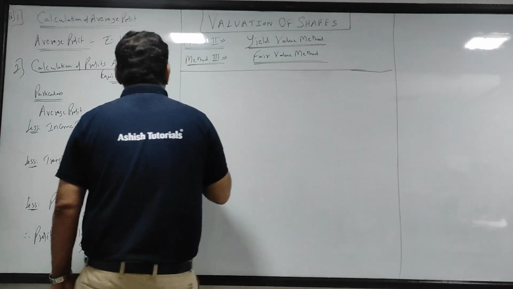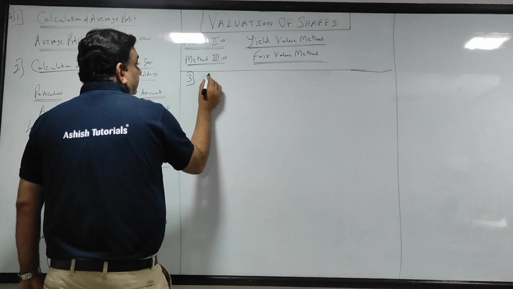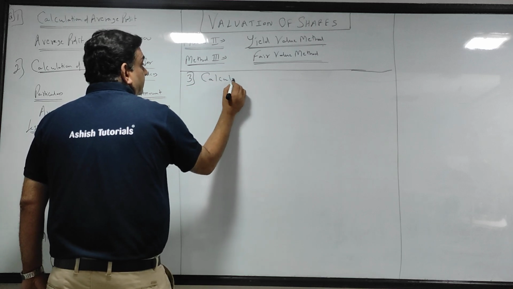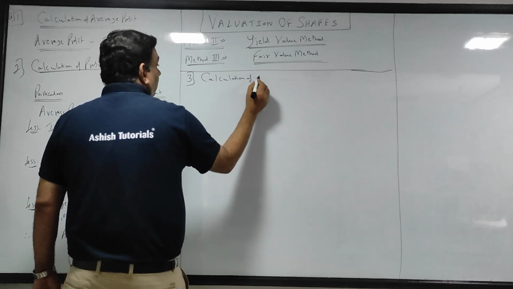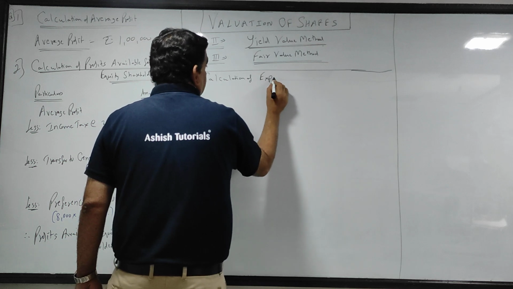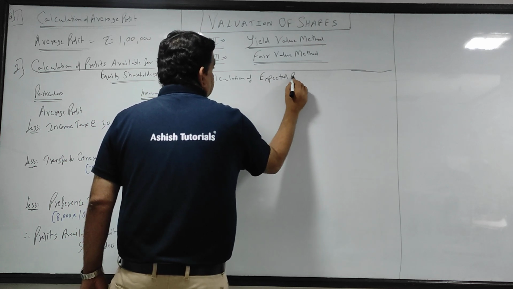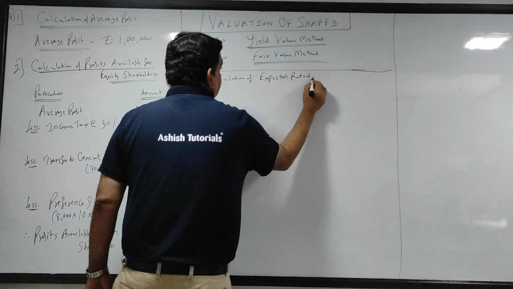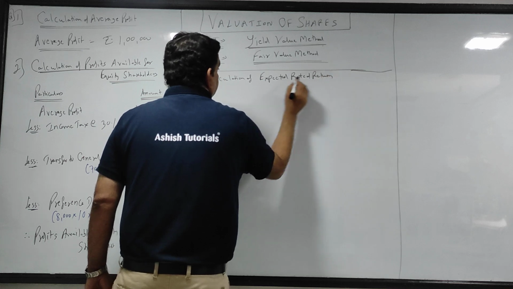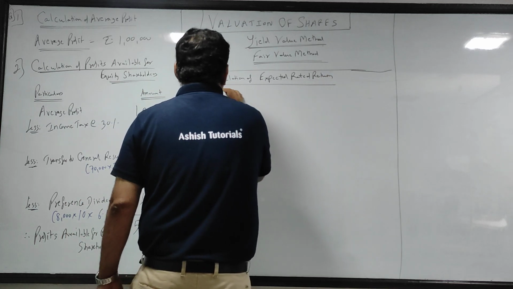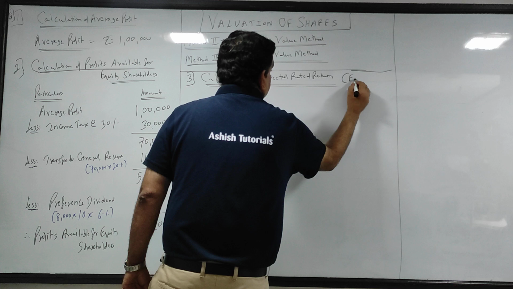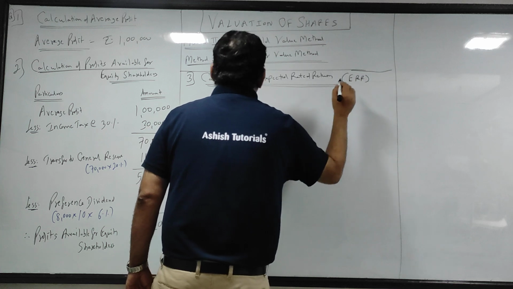Now I take step number 3, that is calculation of ERR. ERR is expected rate of return.